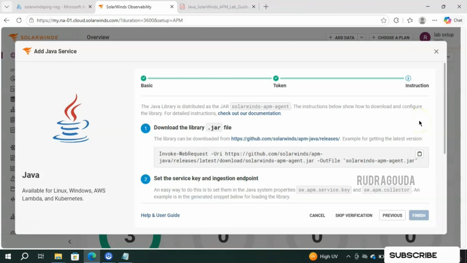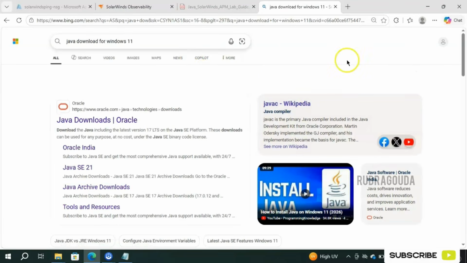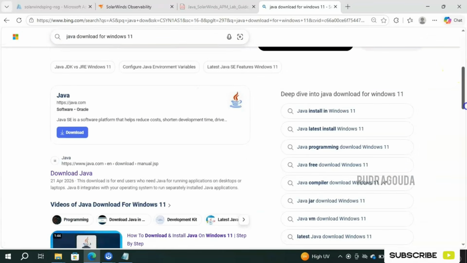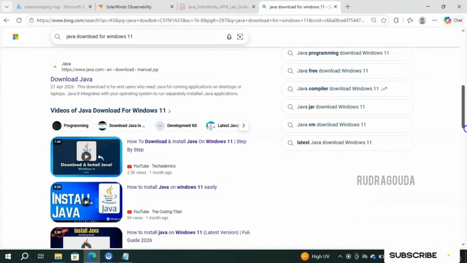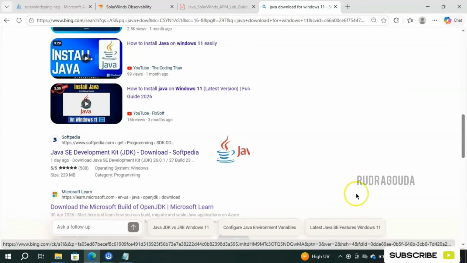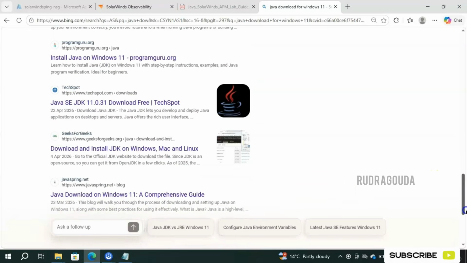Okay, so before explaining the instruction sections, I want to have Java on my laptop. To download Java, go to the next tab and search Java. Once you click on that, there are different options. You can download from the Oracle website, or from java.com. There are so many options available, and even from microsoft.com you can download Java. Whichever is convenient for you, just simply download that one.